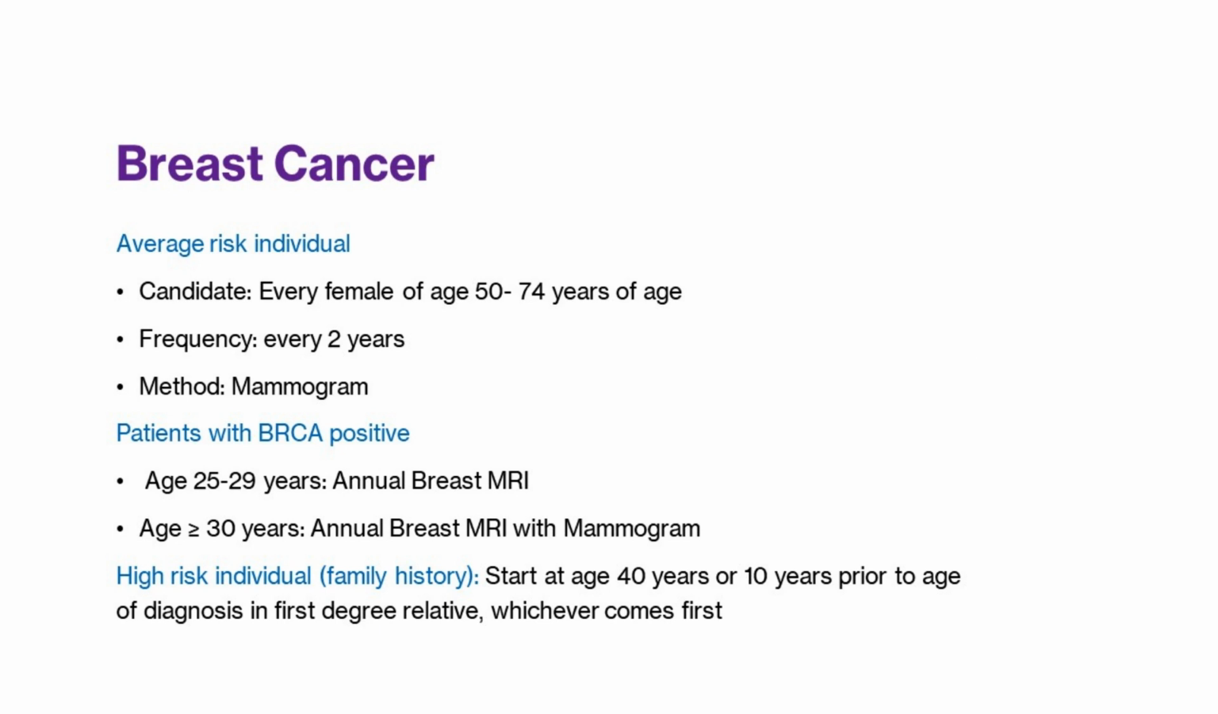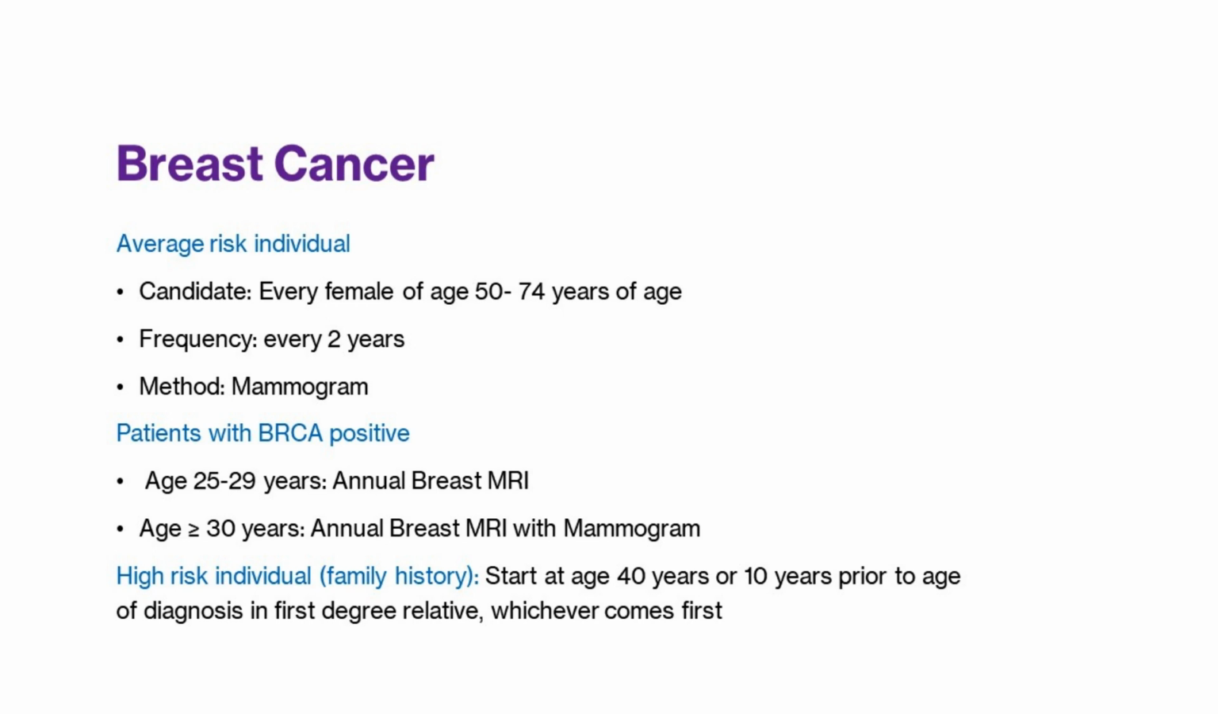Coming to breast cancer, in average risk individuals, that is every female aged 50 to 74 years, the usual screening is done via mammogram every 2 years. But in patients who are BRCA positive, the screening starts at age 25. Those patients at age 25 to 29 years are screened with annual MRI, and those patients who are greater than or equal to 30 years of age are screened with annual MRI along with mammogram. And patients who are at high risk of developing breast cancer, like those who have a family history, the screening starts at age 40 years or 10 years prior to the age of diagnosis in the first degree relative, whichever comes first.